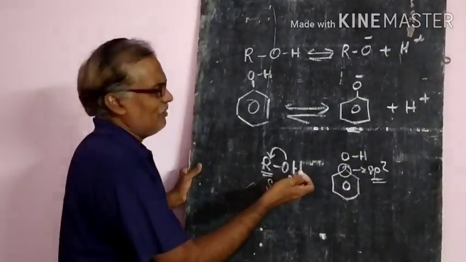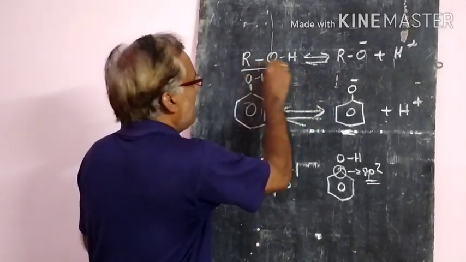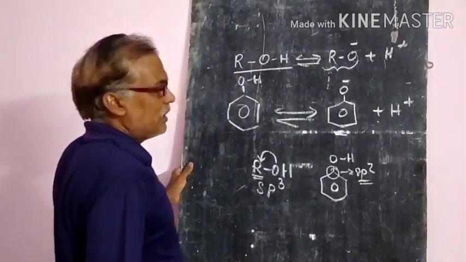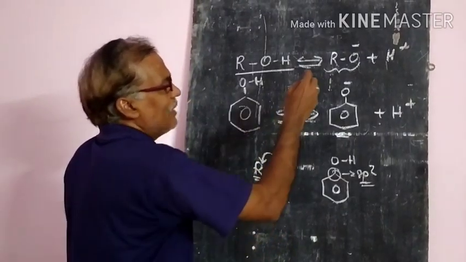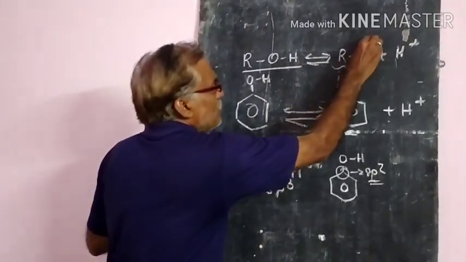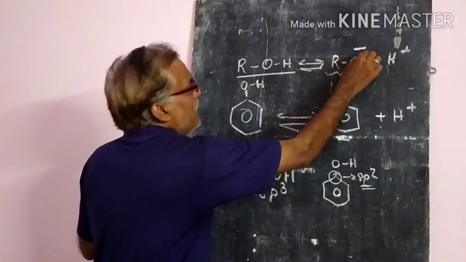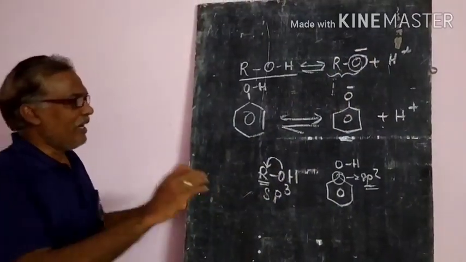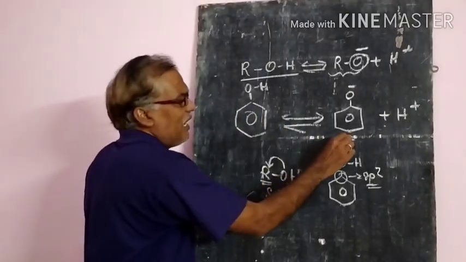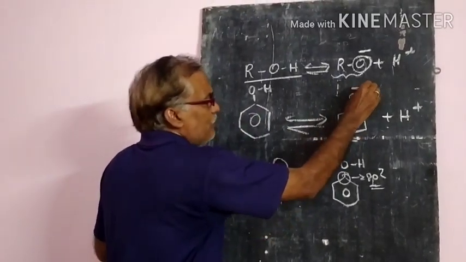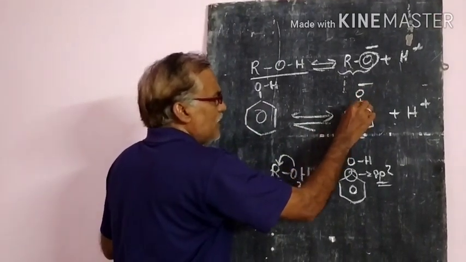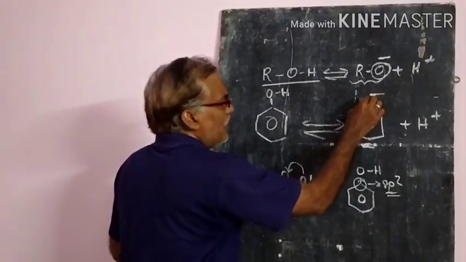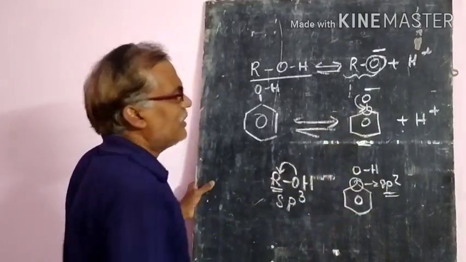Suppose in the formation of alkoxide ion from the alcohols, the negative charge is localized only at the oxygen. But in the phenoxide ion, due to the electronegative character of the sp2 hybridized carbon atom, the electron density on the oxygen decreases.